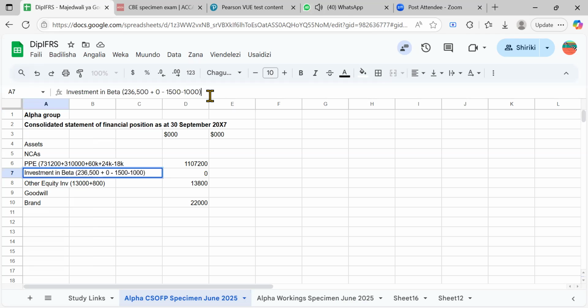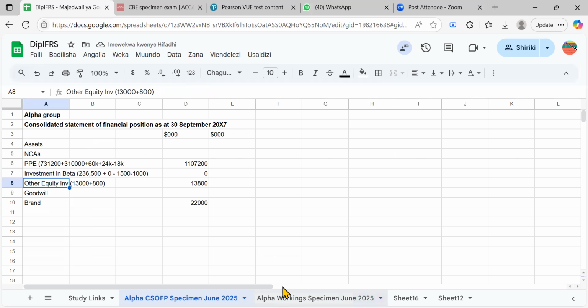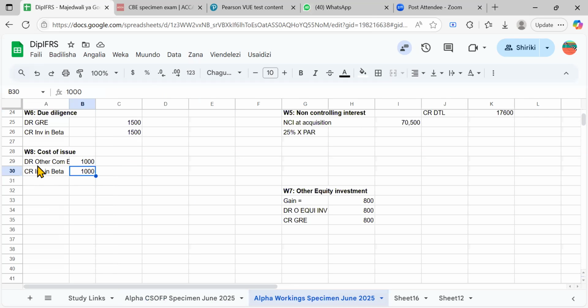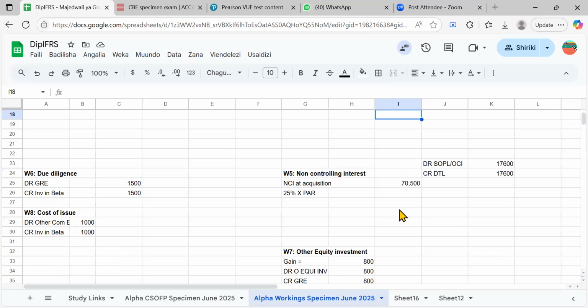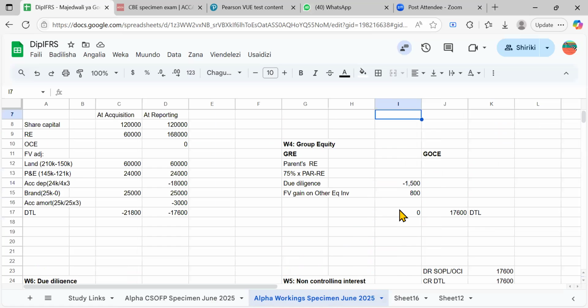Let's close this. On the other side, we said we go and debit other components of equity, because this is about the parent. So you go to group equity. On group equity, we had group retained earnings and group's other components of equity.